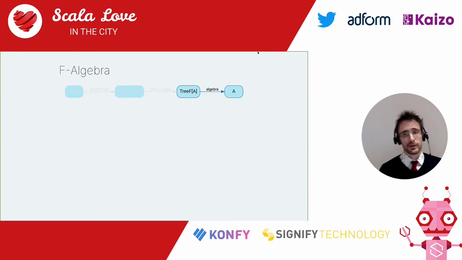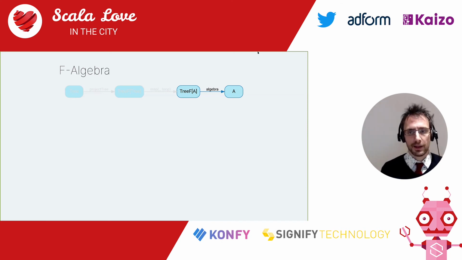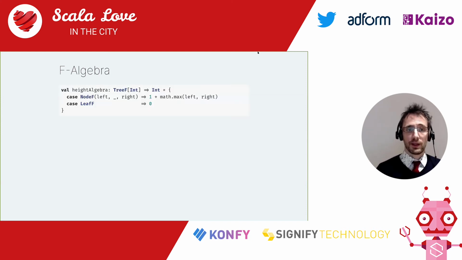And finally, after all this groundwork, we do the one thing that is actually interesting in this entire tree thing: solve the problem, provide the algebra, the algorithm that we wanted, the height. And it's slightly disappointing after all this work, because that's actually very easy. The height algebra forces you to deal with two cases. Either we have a node and the height of the left branch and the height of the right branch.